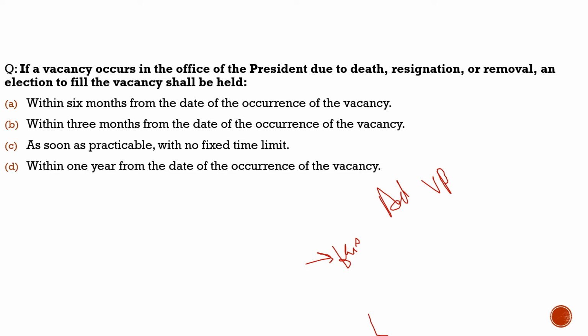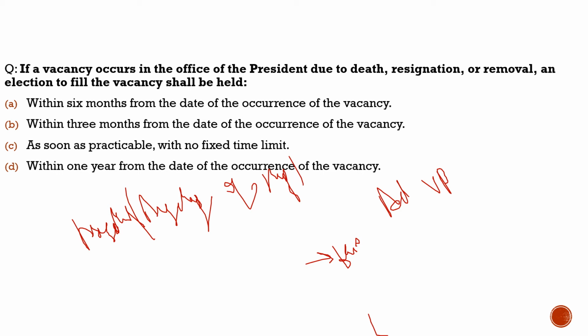Parliament enacted the President's Discharge of Functions Act of 1969. And it says that in such cases, the Chief Justice of India, or in his absence, the senior most judge of the Supreme Court, discharges the function of the president. So in this case, it is the Chief Justice of India or the senior most judge who will discharge the function of the president.